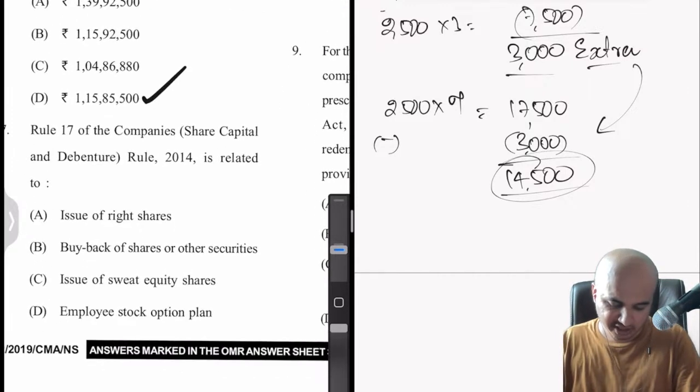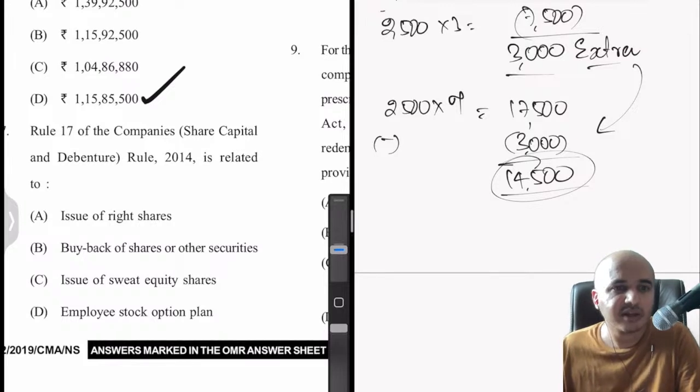Okay, this is a theoretical question. There is nothing much here. Rule 17 of the Companies (Share Capital and Debentures) Rules 2014 is related to dash dash dash: issue of rights shares, buyback of shares or other securities, issue of sweat equity shares, employee stock option plan. Again, this is purely based on memory. So this is regarding buyback of shares.